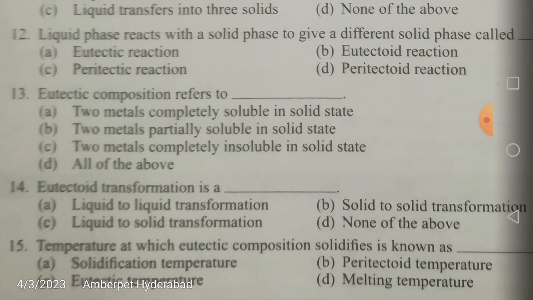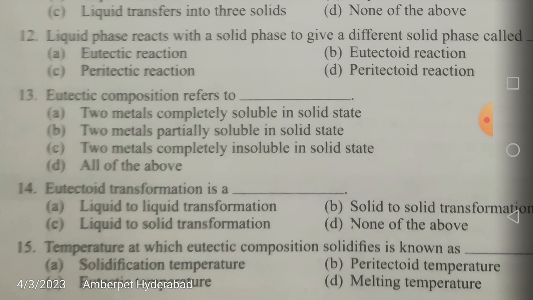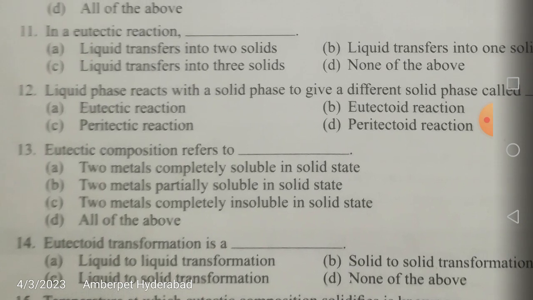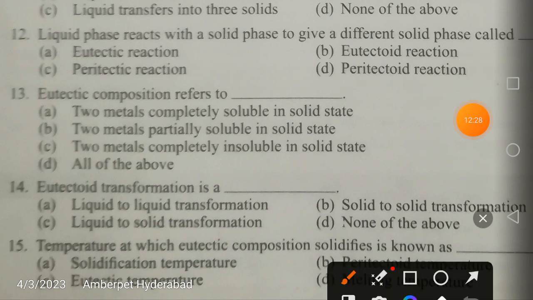Now, eutectic composition refers to: two metals completely soluble in solid state, two metals partially soluble in solid state, two metals completely insoluble in solid state, or all of the above? We have seen just now for the eutectic reaction question, what was the answer? A was the answer: liquid transforms into two solids. Here also something like that. Let us see what the answer for this is. The answer is two metals completely insoluble in solid state.